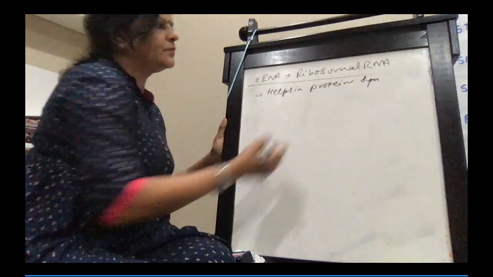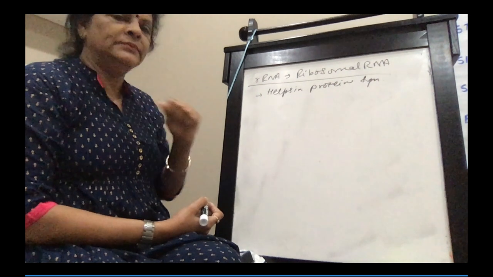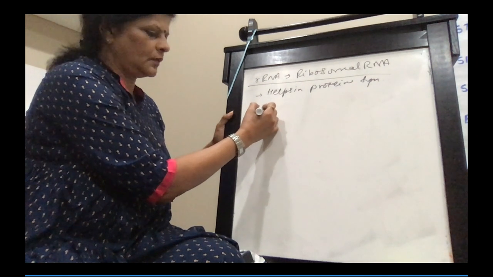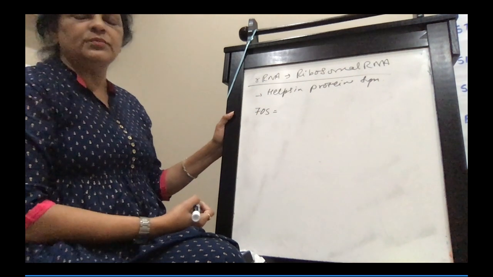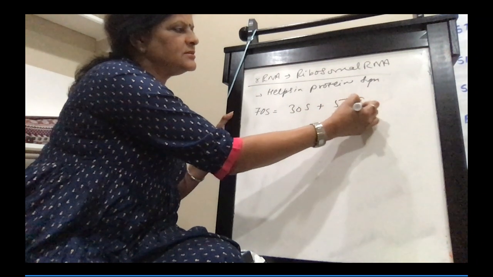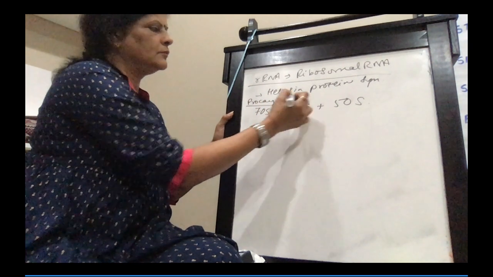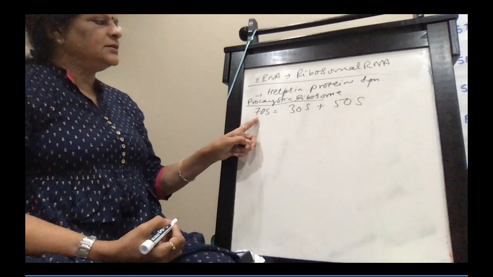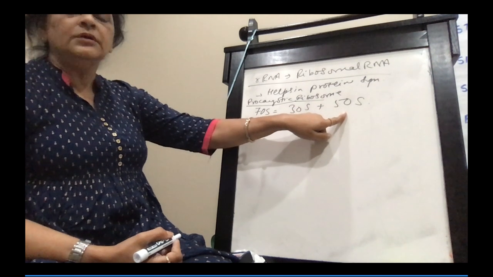Now, if you see a prokaryotic ribosome, that is bacteria, prokaryotic ribosome is 70S, which has 30S plus 50S. Prokaryotic is 70S, having smaller subunit of 30S and larger subunit of 50S.